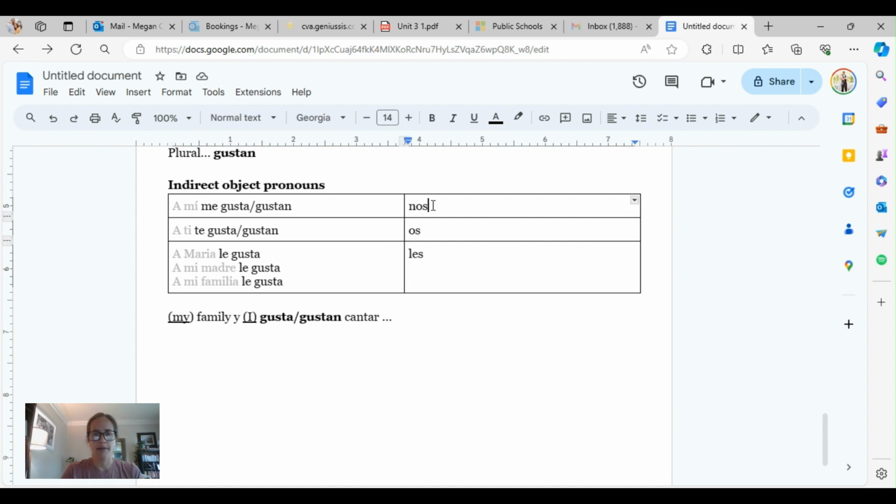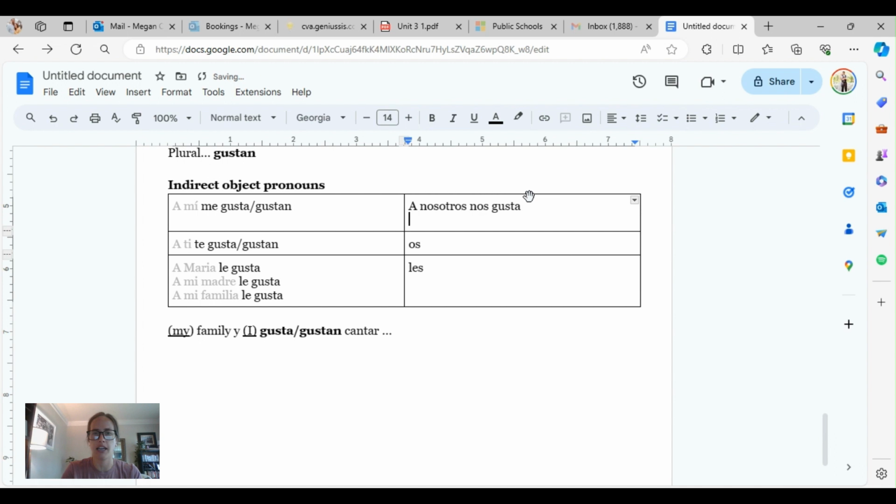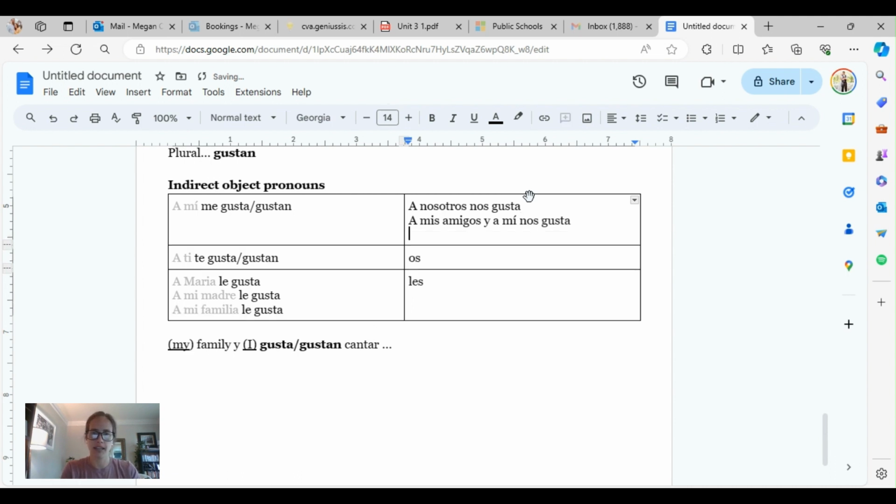Okay? Coming up here. A nosotros nos gusta. Or maybe it's gustan. So all of these could be gusta or they could be gustan. A mis amigos y a mí, my friends and I, nos gusta. A mi hermano y a mí.